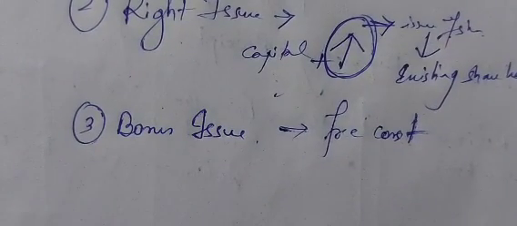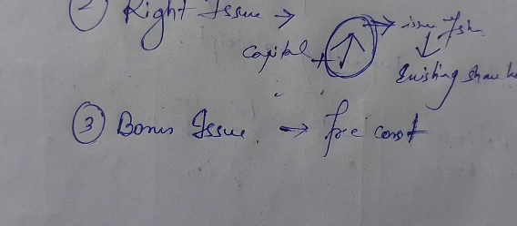When shares are issued free of cost to the equity shareholders, in what proportion? In proportion, on the basis of their current holding. The existing equity shareholders of the company already hold some shares. On that basis, in that proportion, bonus shares are issued to the existing equity shareholders, free of cost.